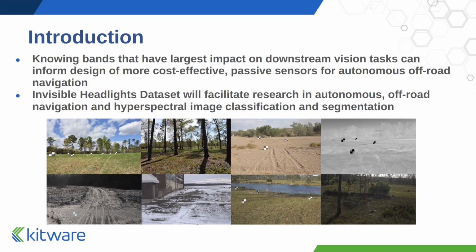Understanding how many and which bands have the largest impact on traversability estimation is necessary to inform the design of new, more cost-effective passive sensors with fewer bands. Our new Invisible Headlights dataset for off-road navigation with long-wave hyperspectral imagery will be publicly released to the community to facilitate future research and development.